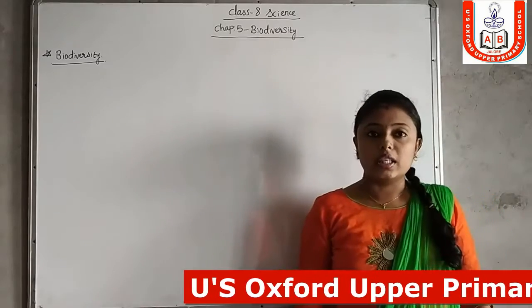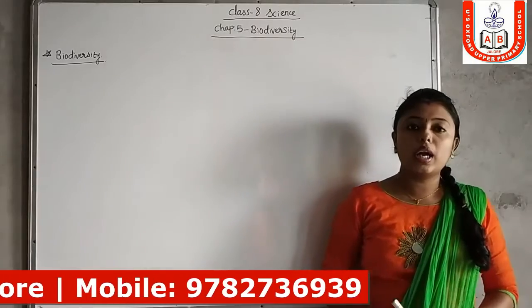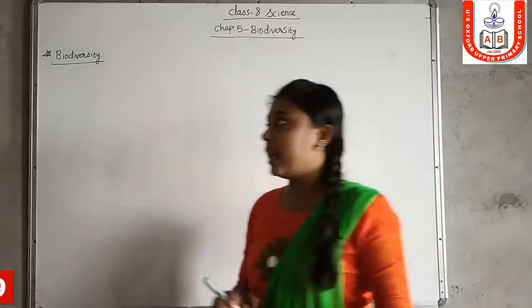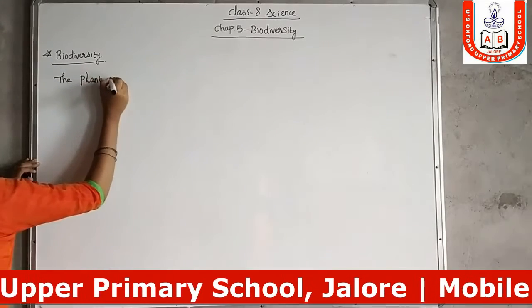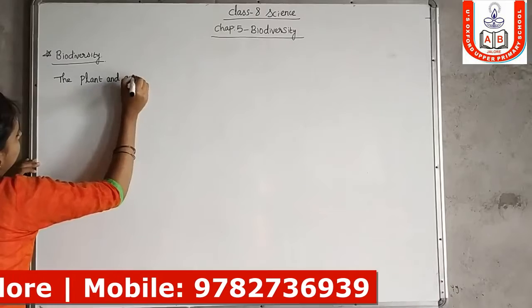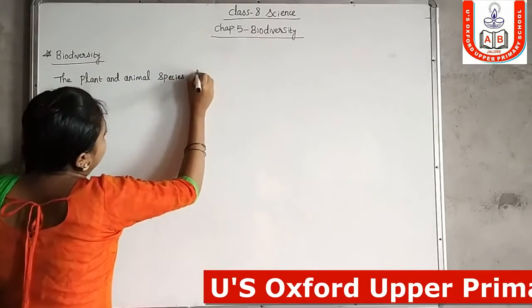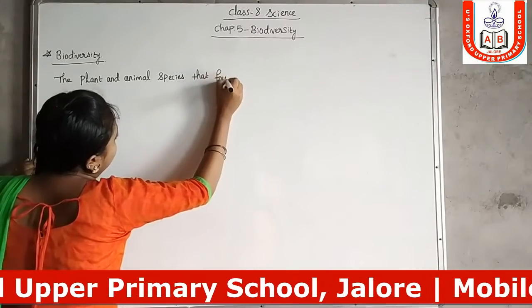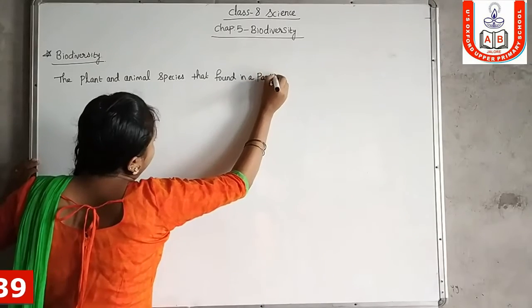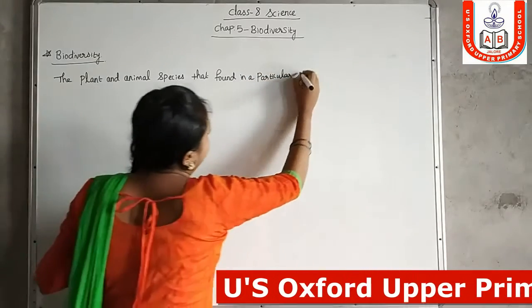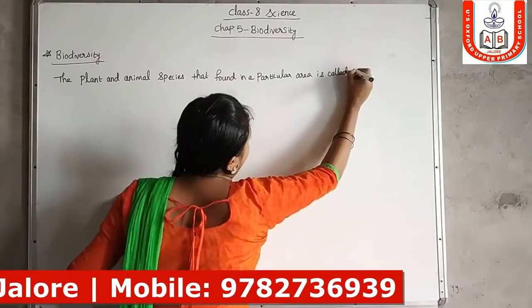So what is biodiversity? The plant species and animal species that are found in a particular area is called the biodiversity of that area.